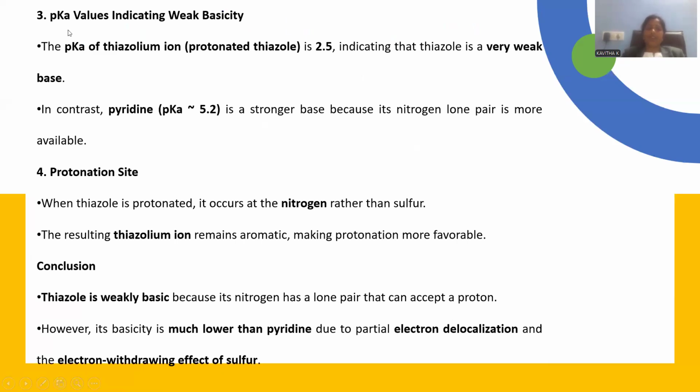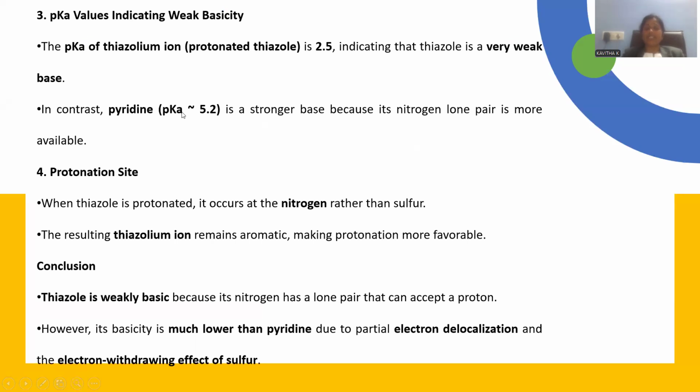That is better quantified by pKa values. The pKa value of thiazole is 2.5, which indicates weakly basic in nature. The pyridine pKa value is 5.2. This value is higher, so pyridine is a stronger base in comparison to thiazole. Thiazole pKa is 2.5 and pyridine pKa is 5.2, so the higher the pKa, the higher the basicity.